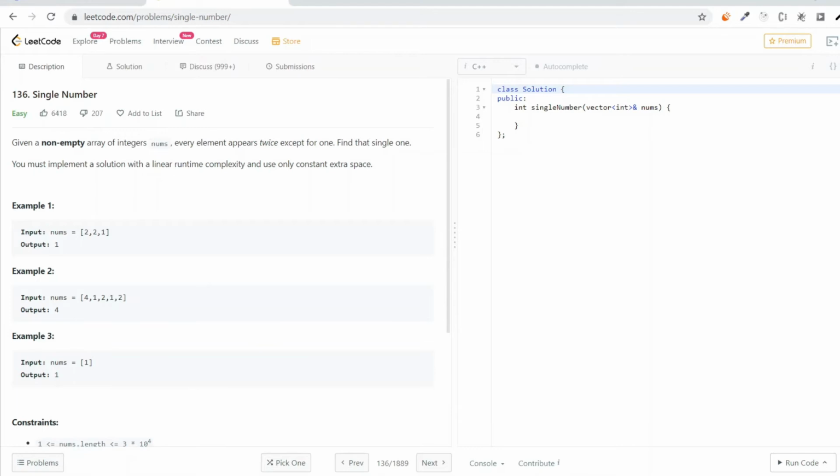So we are given a non-empty array of integers nums where every element appears twice except for one, and we have to find out that single one. We must implement a solution with linear runtime complexity, which simply means that the algorithm used must have a maximum time complexity of order of n, and we have to use constant extra space or O(1) space complexity.